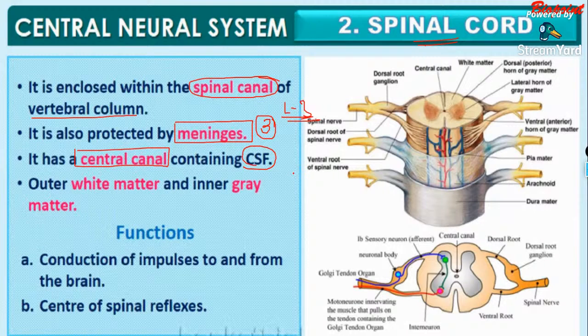What do you mean by CSF? On the chat box, anyone? Shrujana or Calvin, anybody can tell me the answer.